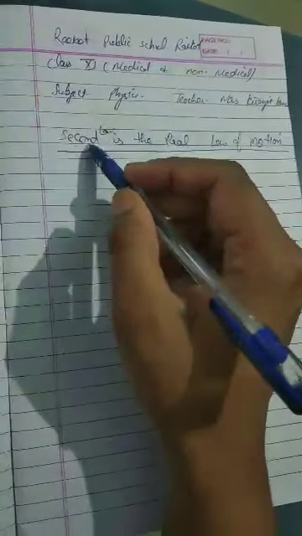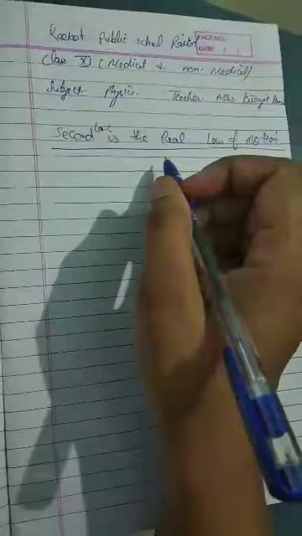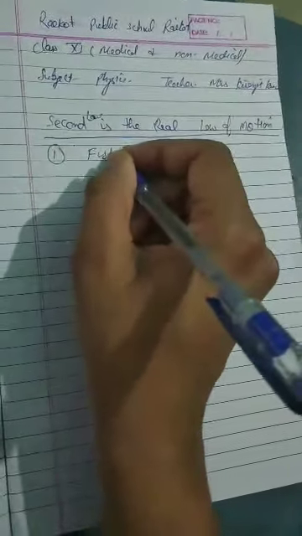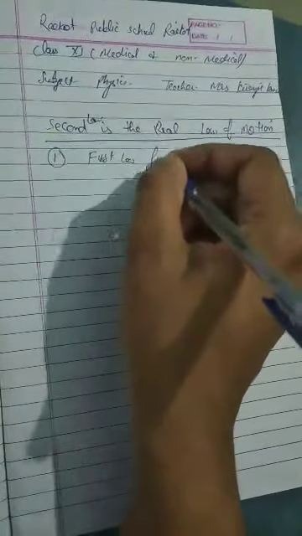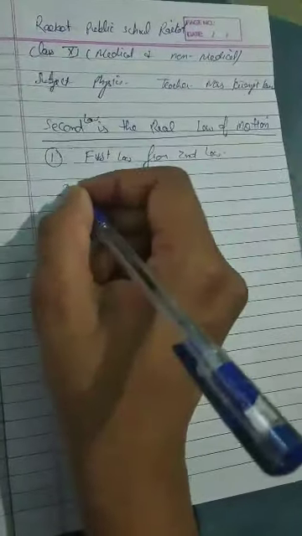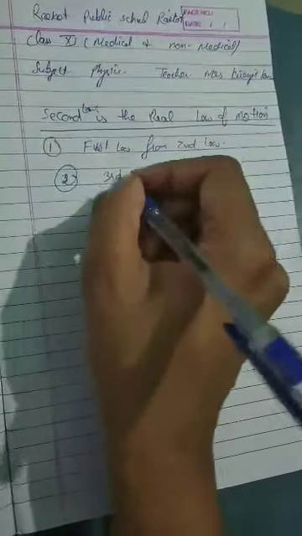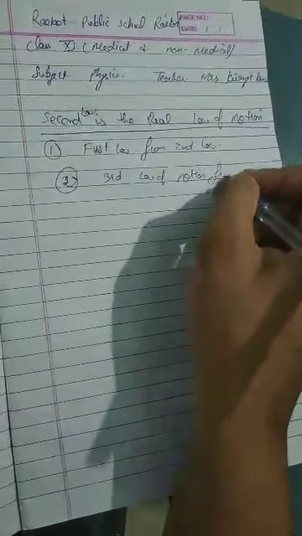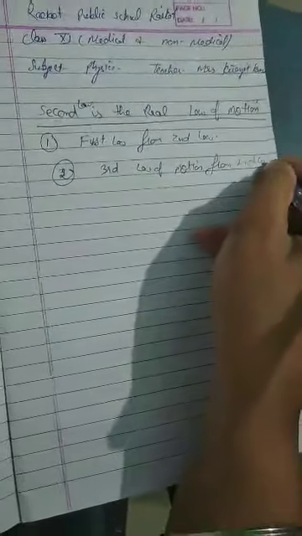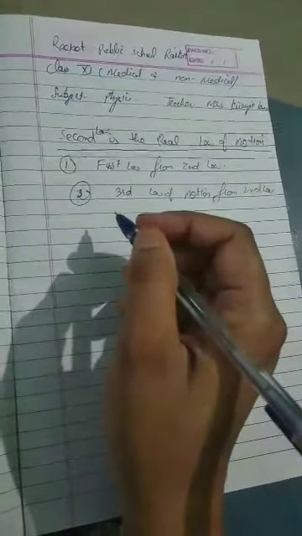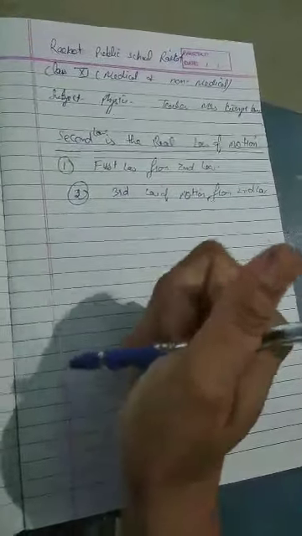To prove this, we have to prove the first law from the second law, and then we will prove the third law of motion from the second law. If we prove both of these laws from the second law, then we can say that the second law of motion is a real law of motion.